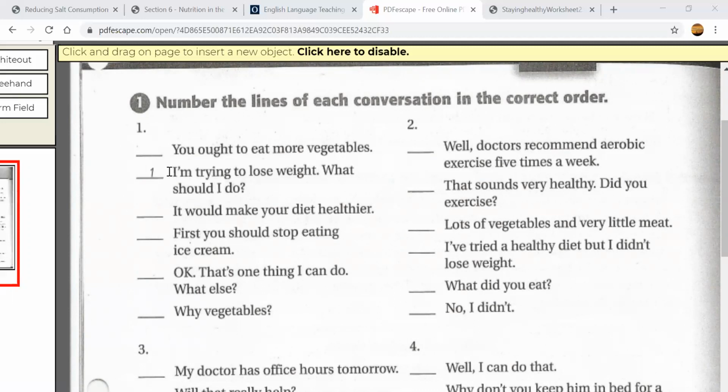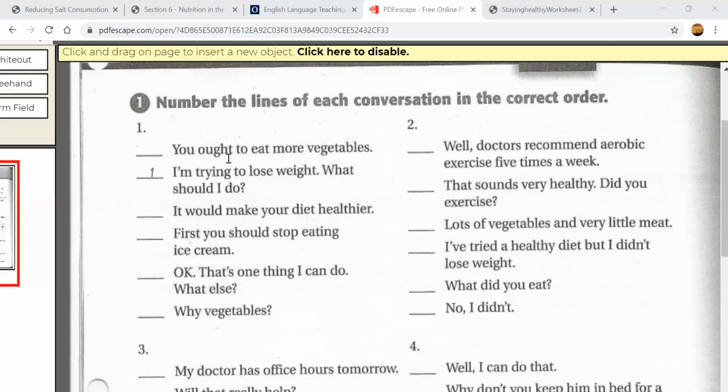So here you can see number 1 is finished. The first sentence is, I'm trying to lose weight. What should I do? What do you think is number 2? Which one should be number 2? What is the answer to this question? I'm trying to lose weight. You know what is lose weight, right? Lose weight means I am heavy. Maybe I weigh a lot of kilograms. I need to lose. I need to get healthier.